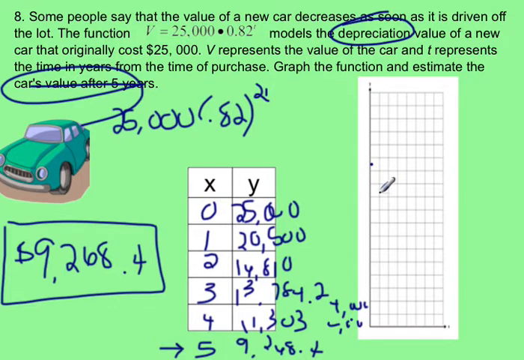So here's 22, 20 is here, and then we're going to be just above 20,000. So this is 18,000, 16,000. So this is going to be a little bit more above 16,000 right here. And then that's 16,000, 14,000, 13,000 is going to be right about here, I would say. And then that's 12,000, 11,000 is going to be about right here. So this is a depreciating value of the car, and eventually it is going to be worth next to nothing down the road.